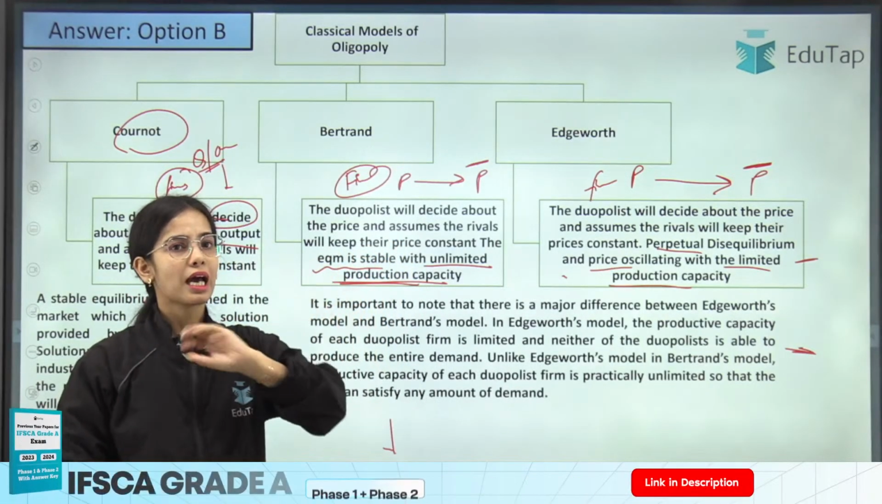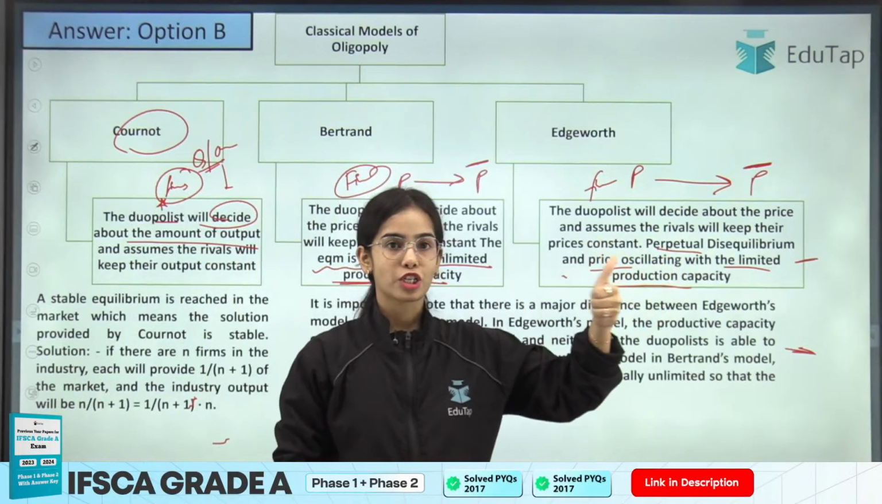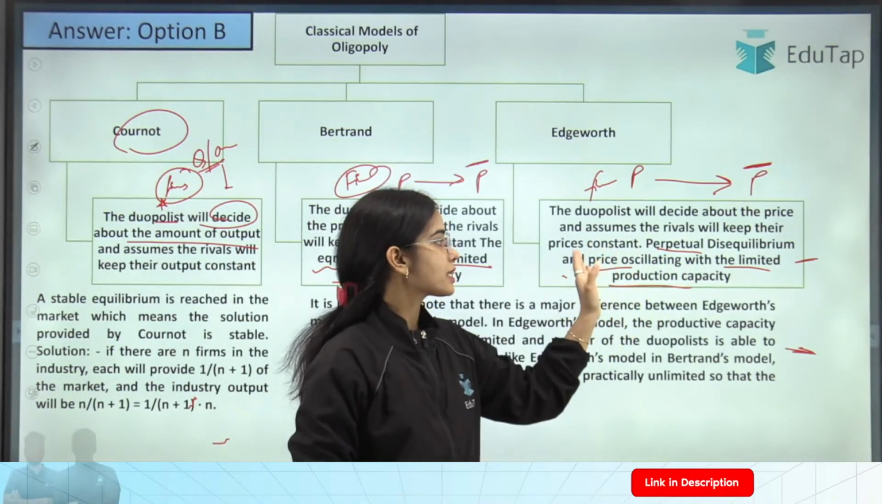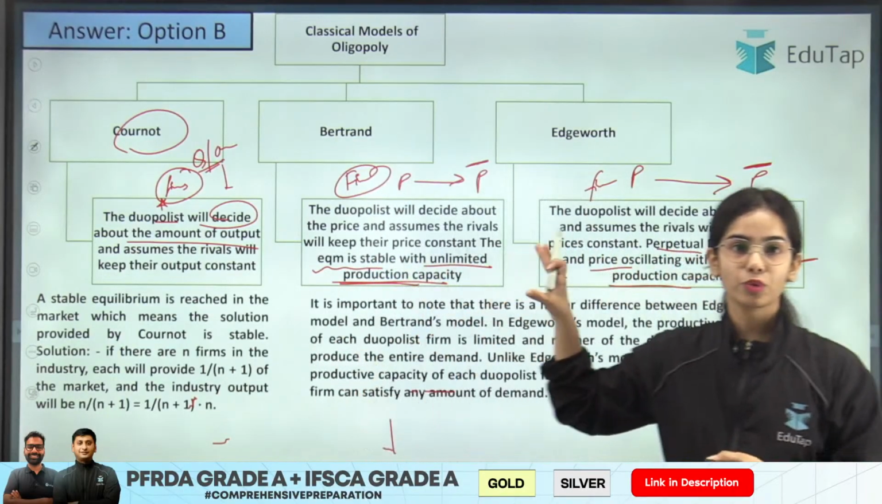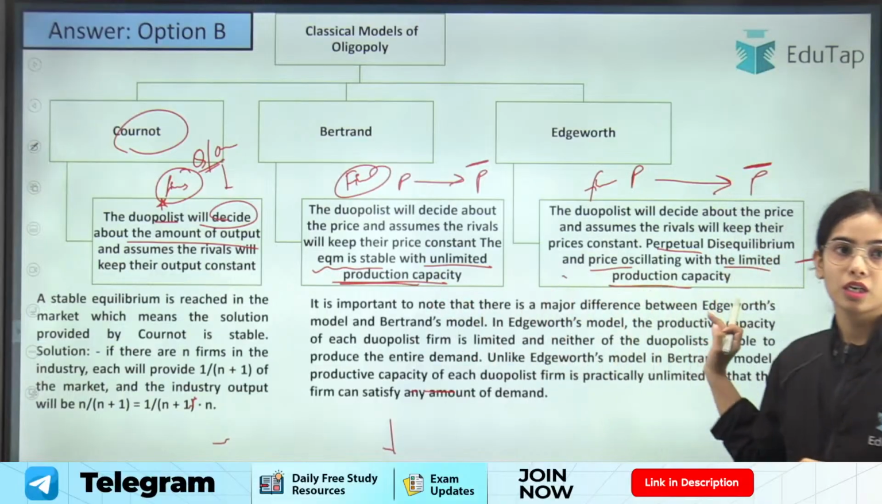The production capacity is unlimited, but in the Edgeworth model, the production capacity is limited as well as there is perpetual disequilibrium. So I hope this is very much clear. I have provided you the basic idea about the different models.